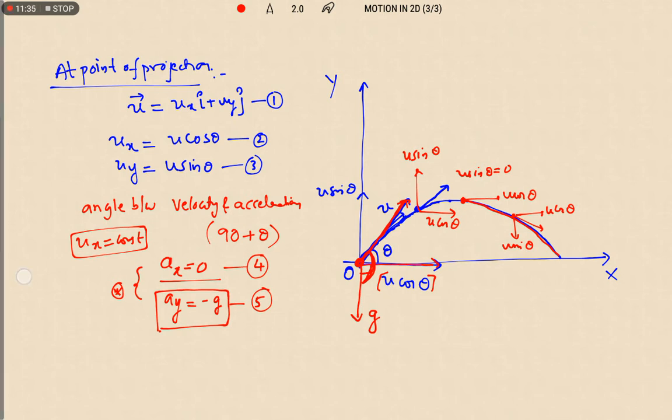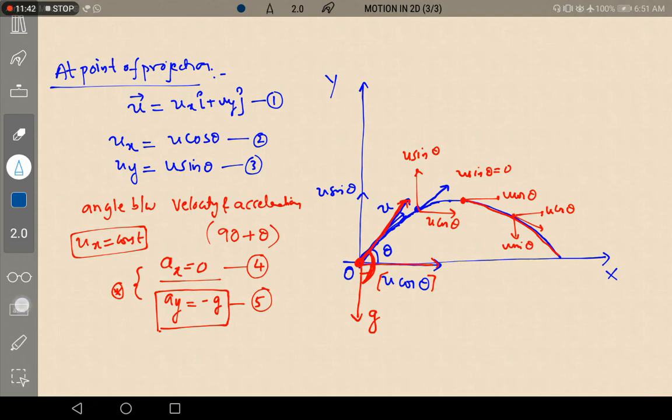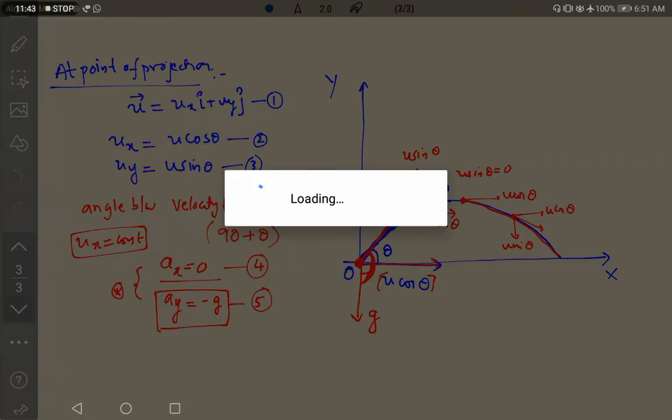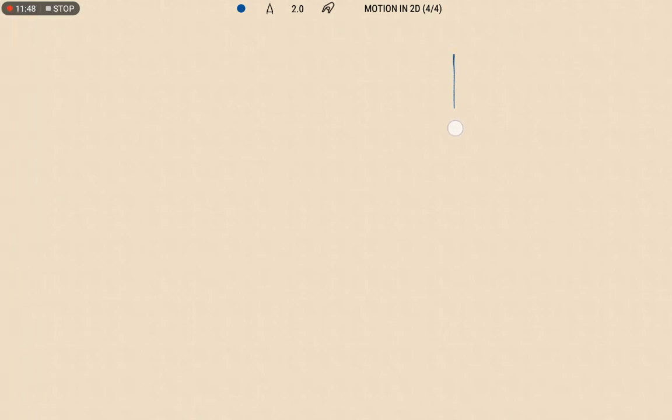Now let us write. As the object is moving in the vertically upward direction, that means it is performing projectile motion. Right.